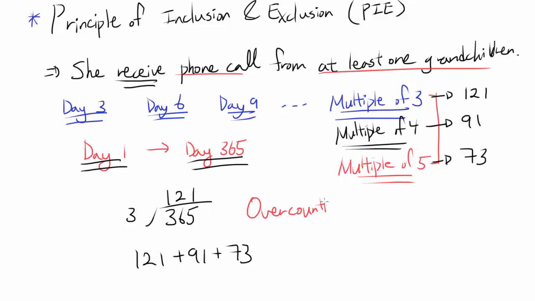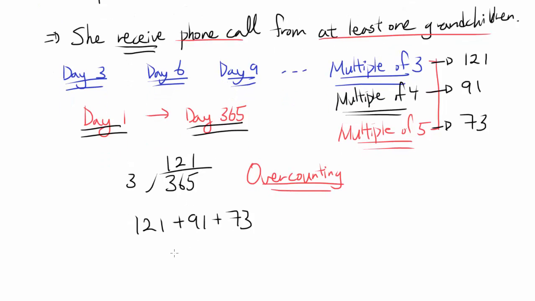What do I mean by overcounting? By overcounting, I am saying that we are counting more elements than we are supposed to. You're counting more days than we are supposed to. And how come? Because there are days that are multiples of 3 and 4 at the same time. There are days that are multiples of 4 and 5 at the same time. There are days that are multiples of 3 and 5 at the same time. And there are some days that are multiples of 3, 4, and 5 all together at the same time. So we are overcounting those days.